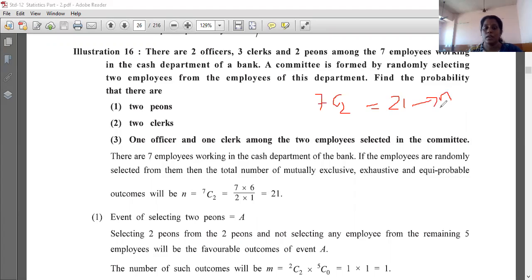Okay. So first thing what you have to find immediately after reading the question is to find N. So here N is 7C2. Means out of the 7 employees, 2 are to be selected to form a committee. So select 2 करना है तो 7C2, that is 21. So our N is 21. Now our first condition, that is A. Event A is event of selecting 2 peons.